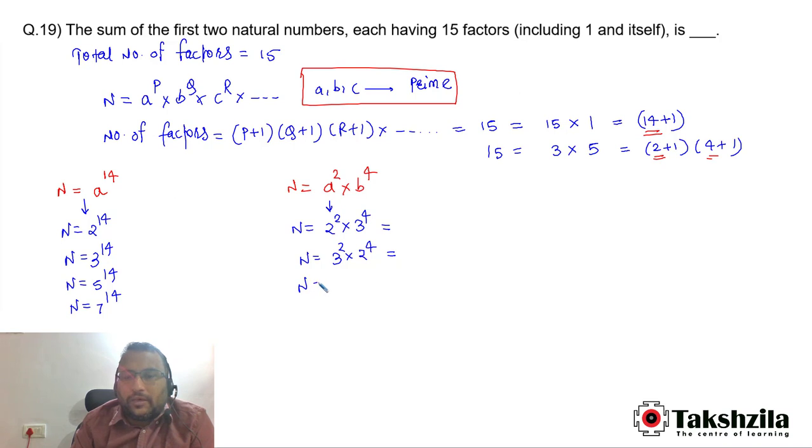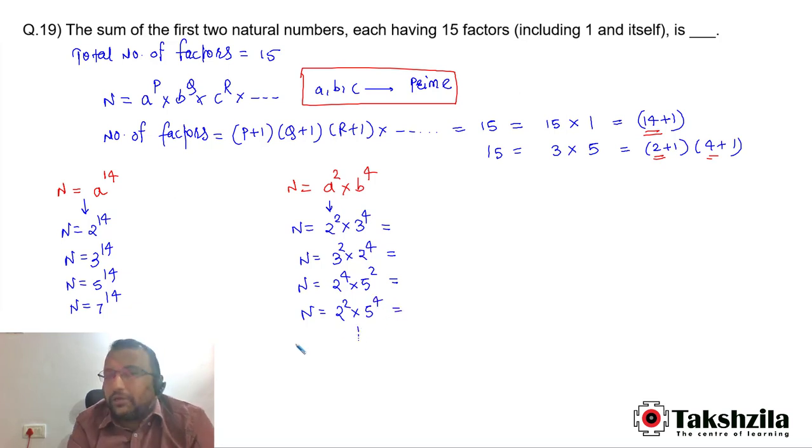Then it can be 2 to the power 4 into 5 to the power 2, or 2 to the power 2 into 5 to the power 4, and so on. There are infinite such possibilities, but we are interested in only the smallest two natural numbers which satisfy this condition. Now this number is 4 into 3 to the power 4, which is 4 into 81, that is equal to 324.